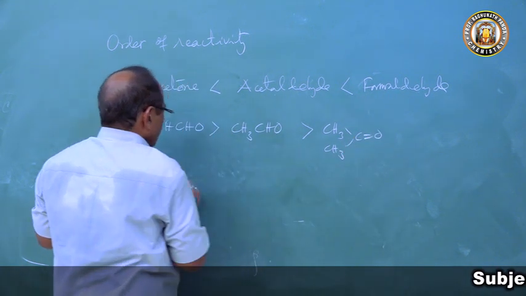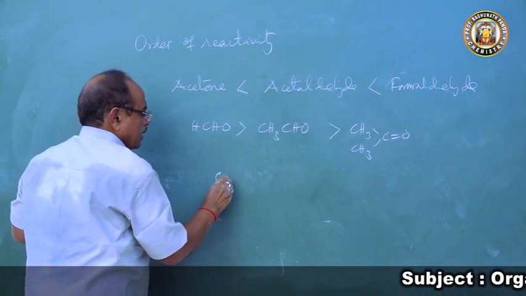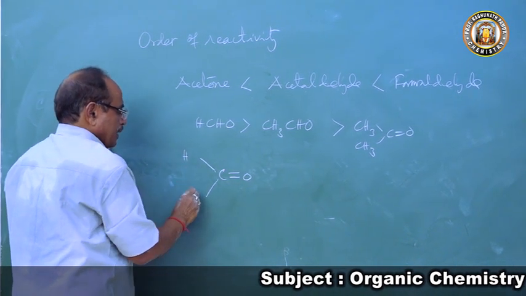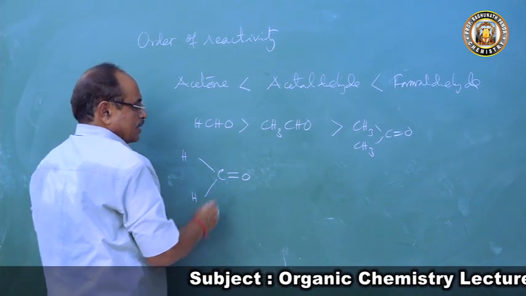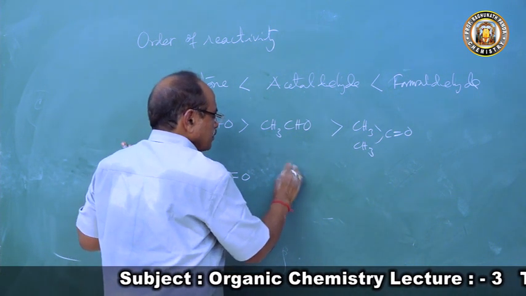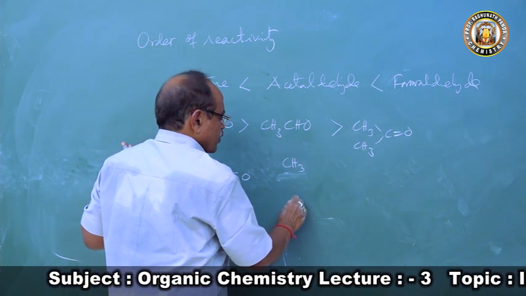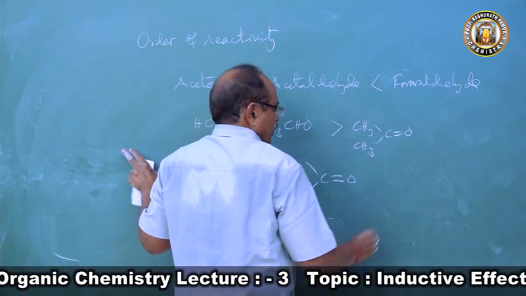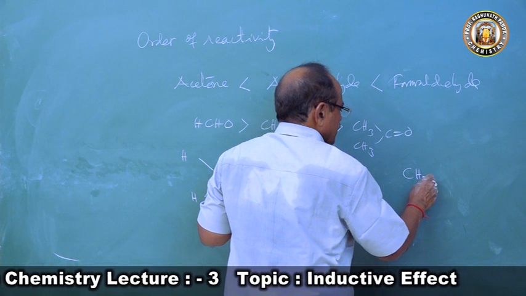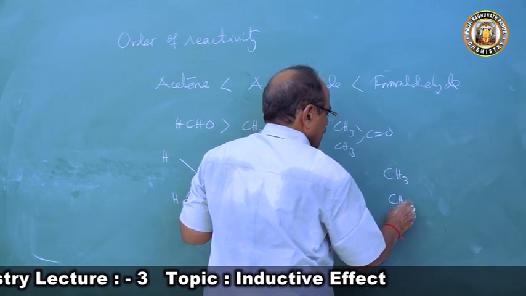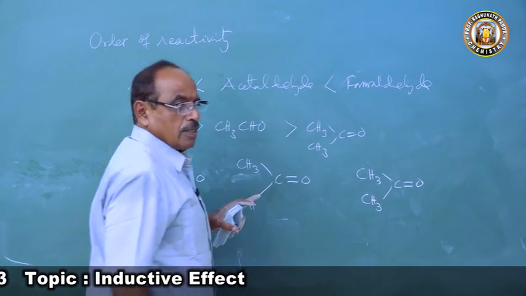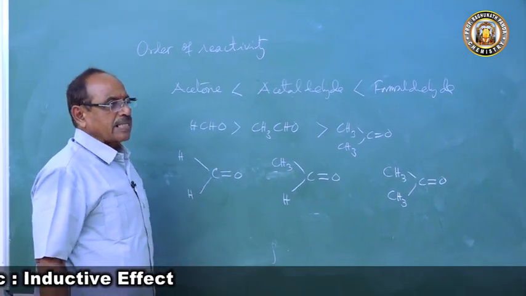Why? Now all are carbonyl compounds. What is this? Formaldehyde: C double bond O, with H and H. This is formaldehyde. If you come to acetaldehyde, CH3CHO. If you come to acetone, there is CH3COCH3. All are carbonyl compounds. So of these 3, which is more reactive, and why?